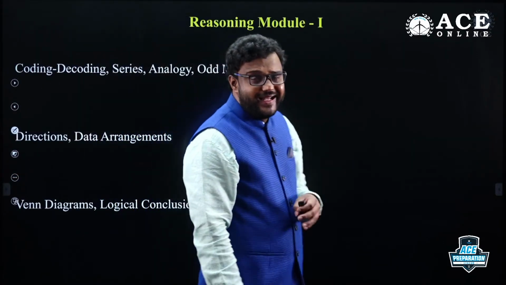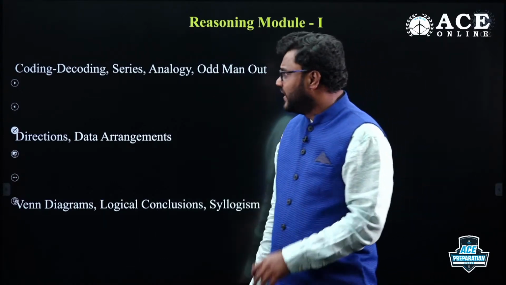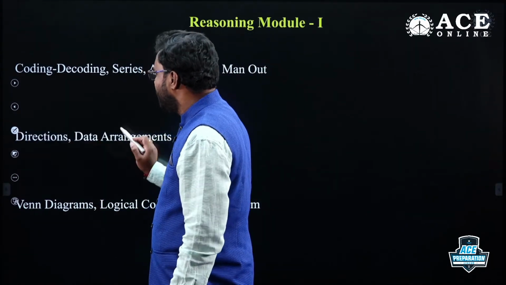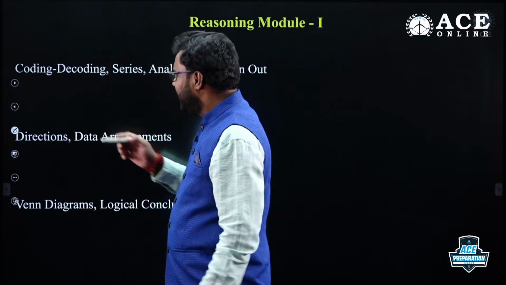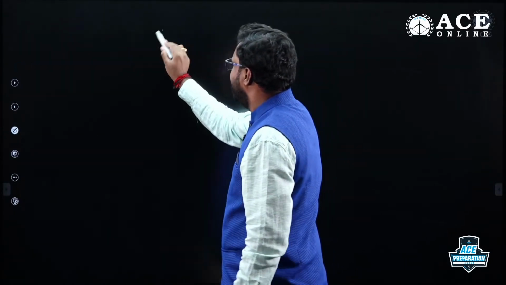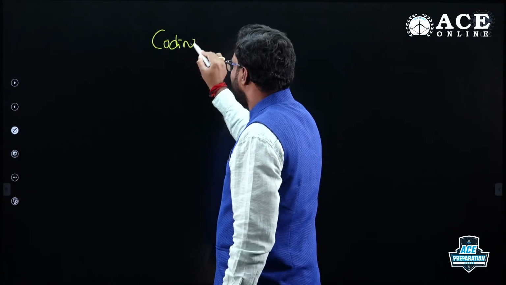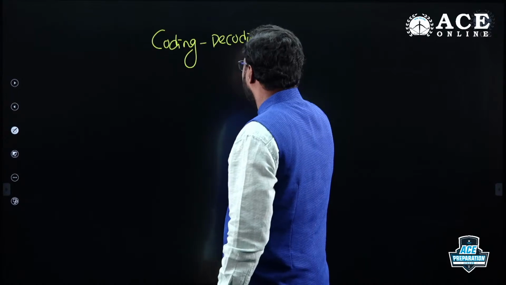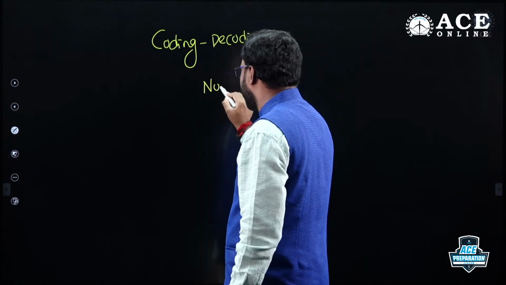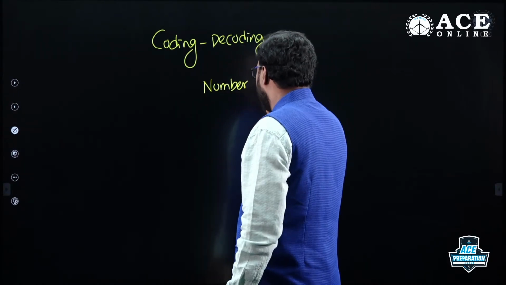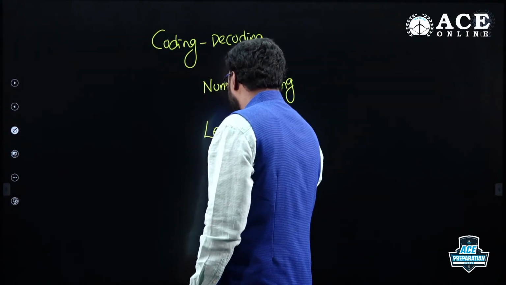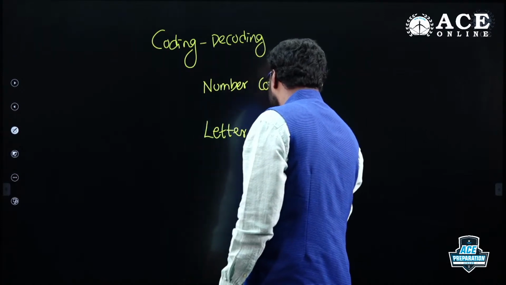Fine. So now in reasoning, my dear friends, what you need to focus on first is coding and decoding. There you have a different set of questions in coding and decoding. Mainly, if you see your previous papers, they're focusing on number coding, letter coding, and mixed coding. Only these three areas they focus on for GATE.